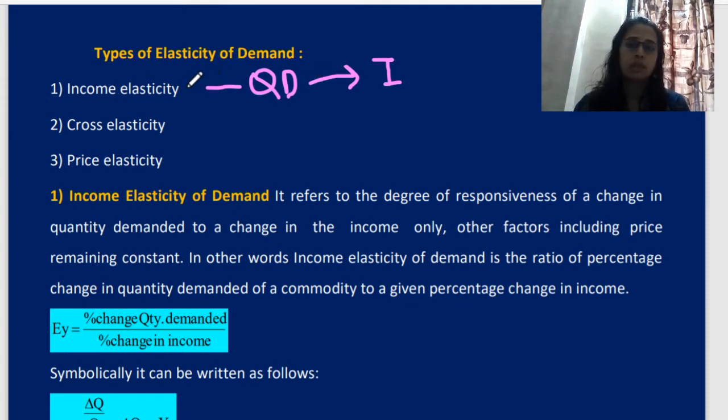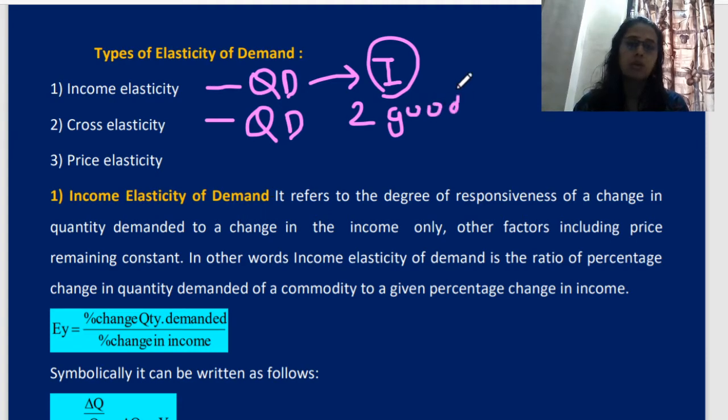Income elasticity, the name itself indicates that you are responding to what? To your income. Then we have cross elasticity. Here the quantity will change, but in cross elasticity you have two commodities. Remember this, you have to compare two commodities, two goods.